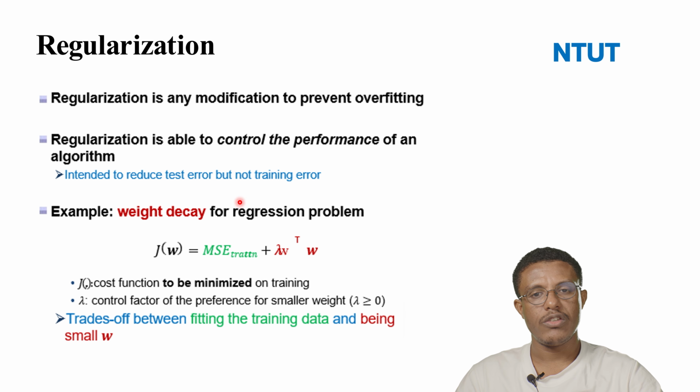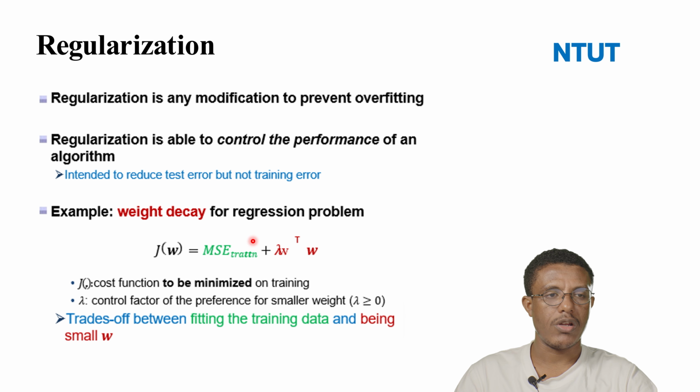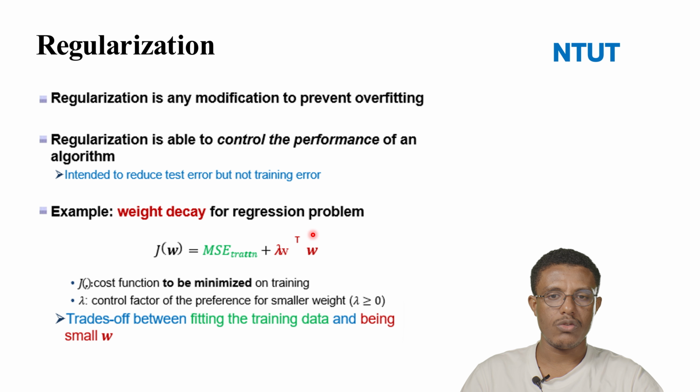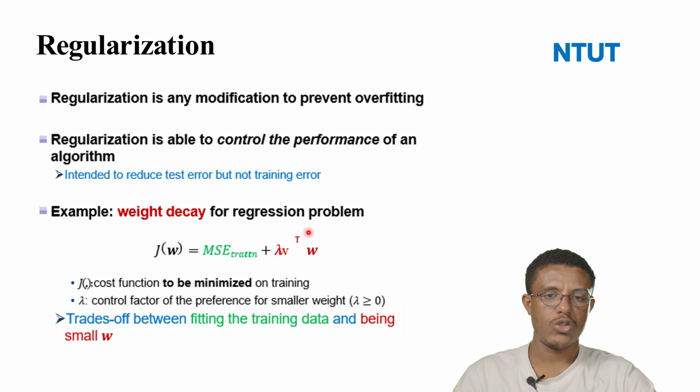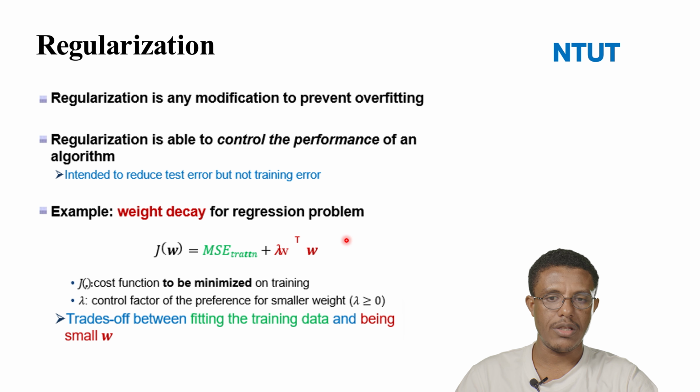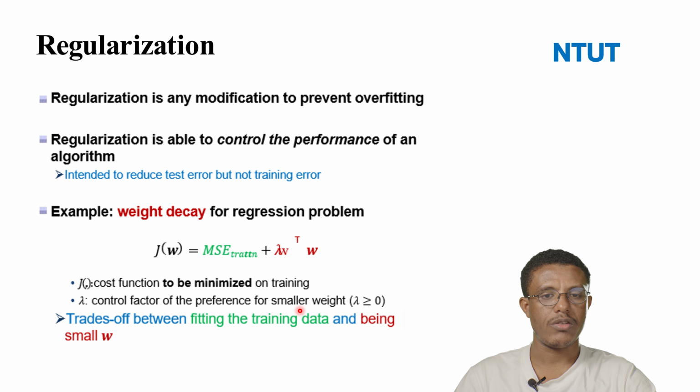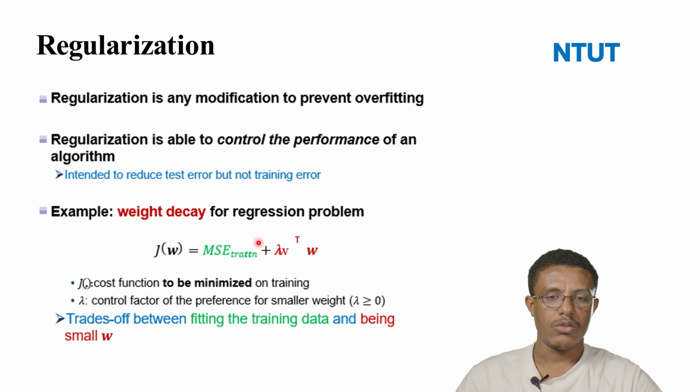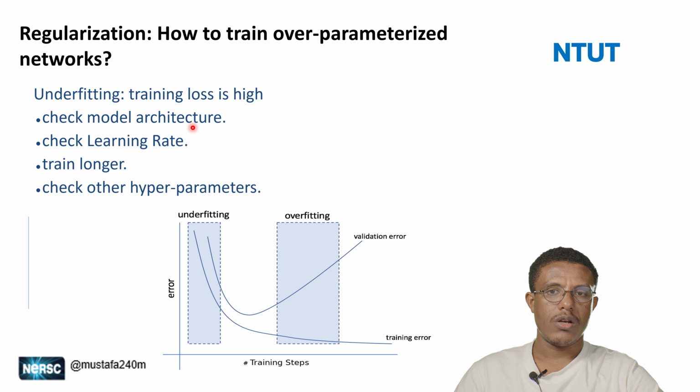For instance, for regression problems like this one, the function is the mean square error on the training data plus the weight term, the cost function to be minimized on the training data. Then there is also a control factor for the preference that assigns smaller weights. So we try to fit the training data, and we also try to make the weights small. So let's see, for instance, how regularization is applied when training over-parameterized networks.